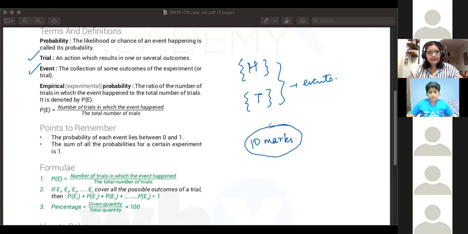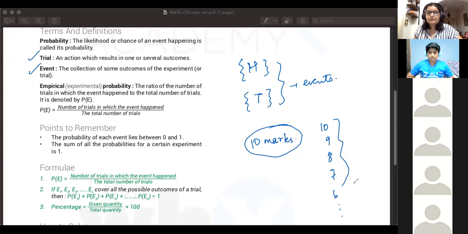Okay, the trial is writing the test, giving the test itself. And events? Ma'am, the event will be the marks we got. So basically 10 events, that is 1, 2, 3, 4, 5, 6, 7, 8, 9, 10. Correct. So these are all the different outcomes possible, the different events that happen when you write the test. The outcomes are all events, and the trial is the action, the experiment itself. That's how we recognize it.